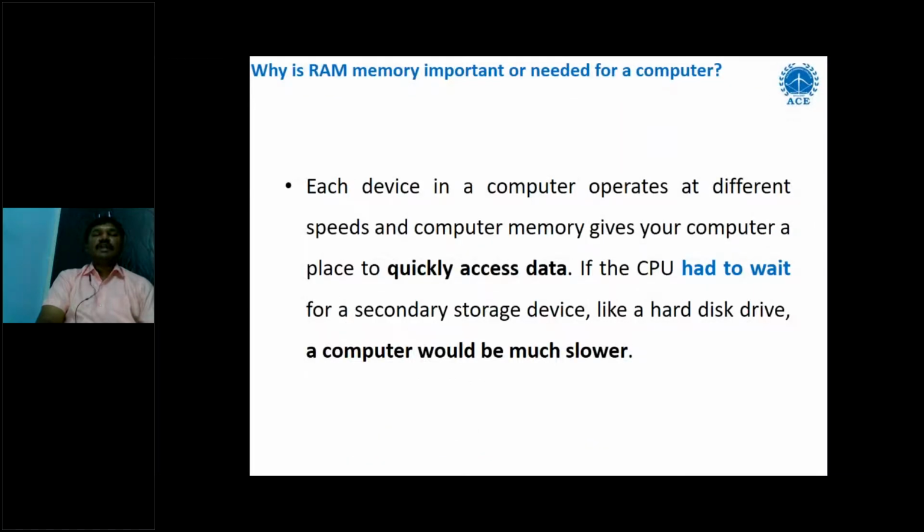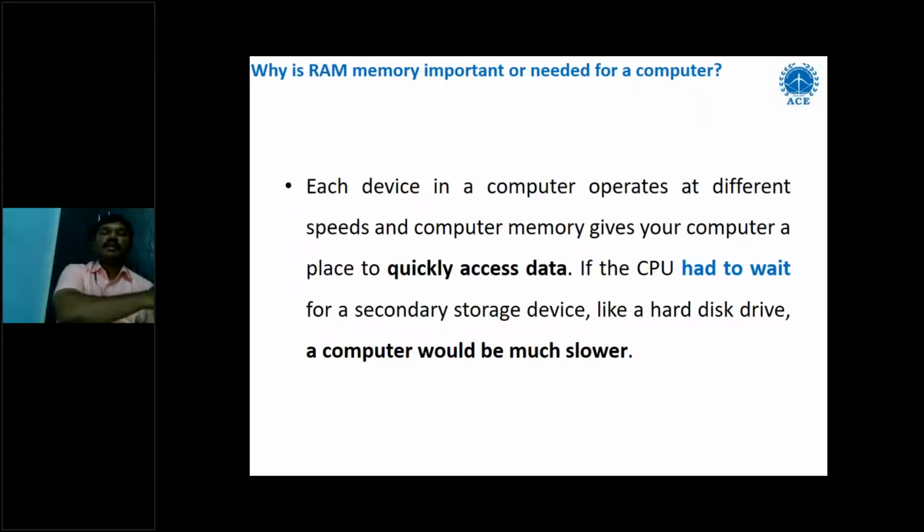Why is RAM important? If the CPU had to wait every time for a secondary storage device like a hard disk drive when accessing data, the computer would be much slower.